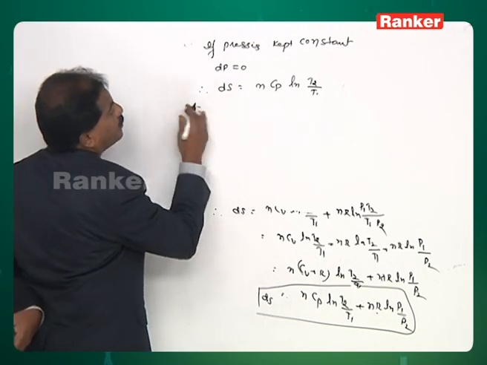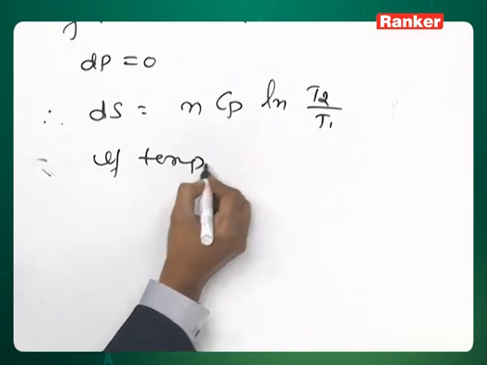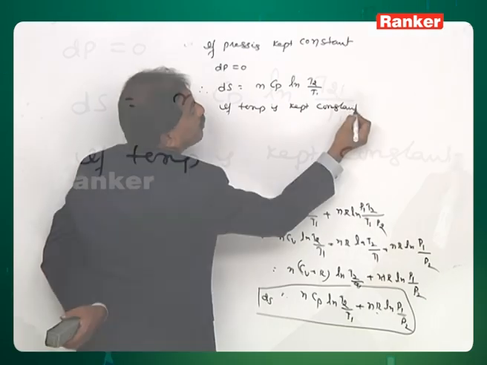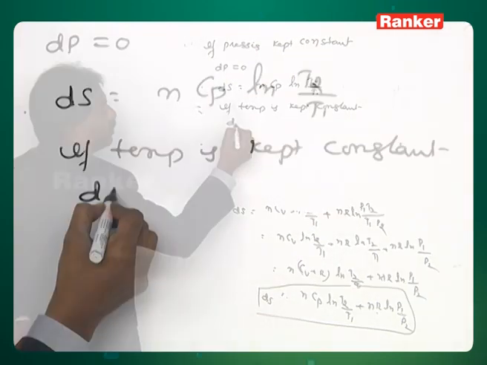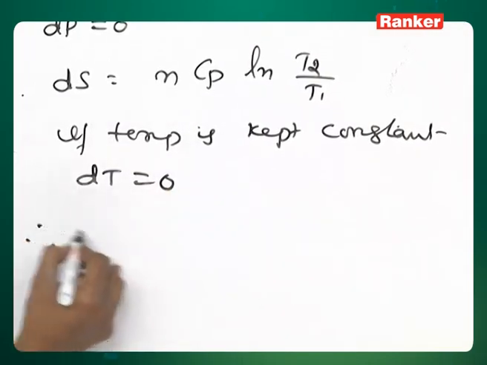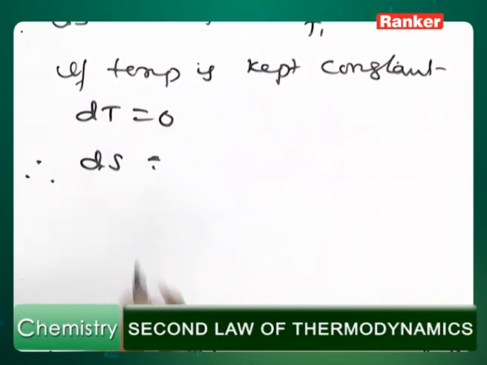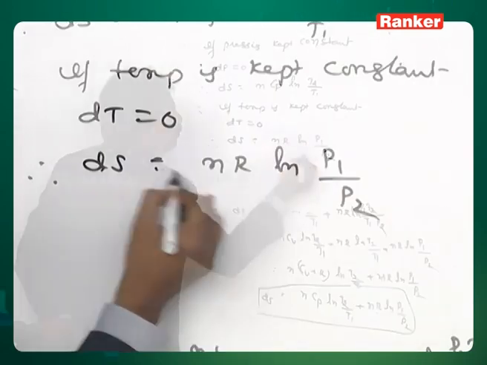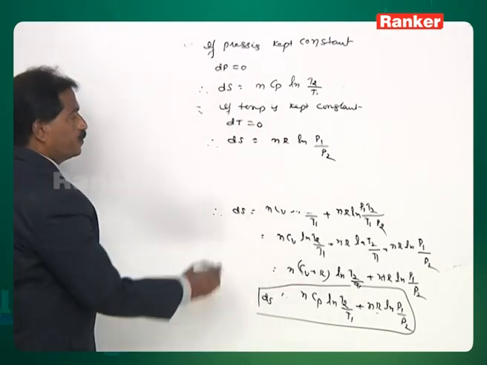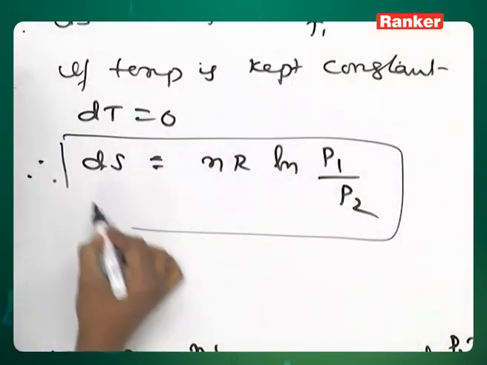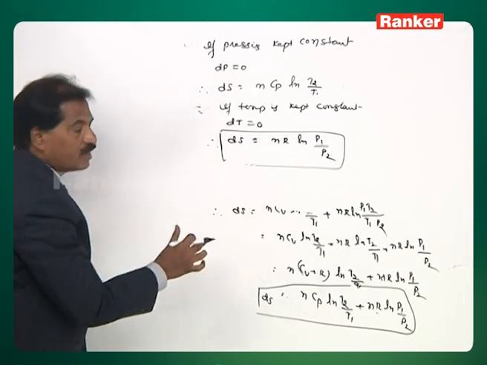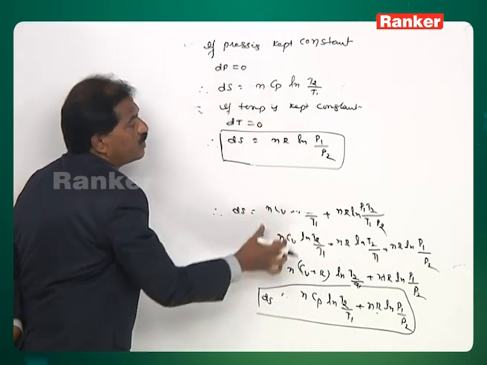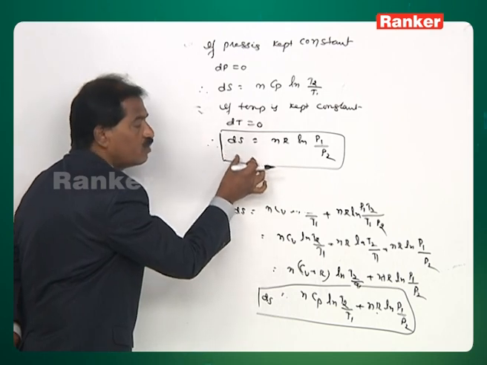Similarly, if temperature is kept constant, del T is equal to 0. Therefore, del S is equal to this one, nR ln P1 by P2. This is another expression. Therefore, based on the data given in the problem, by using one of these expressions, you can solve all the numericals related to entropy change involved in the ideal gases.